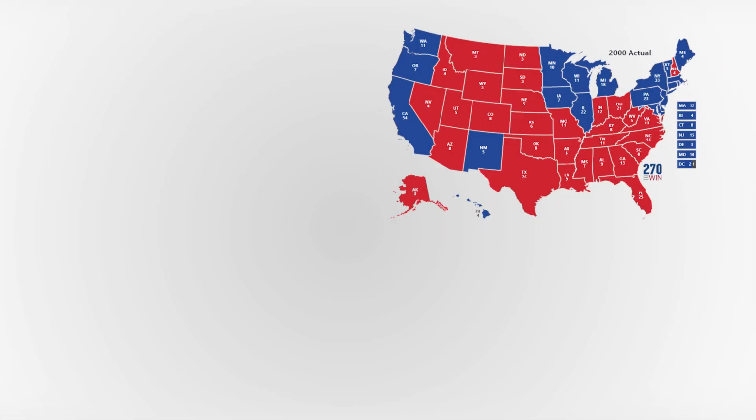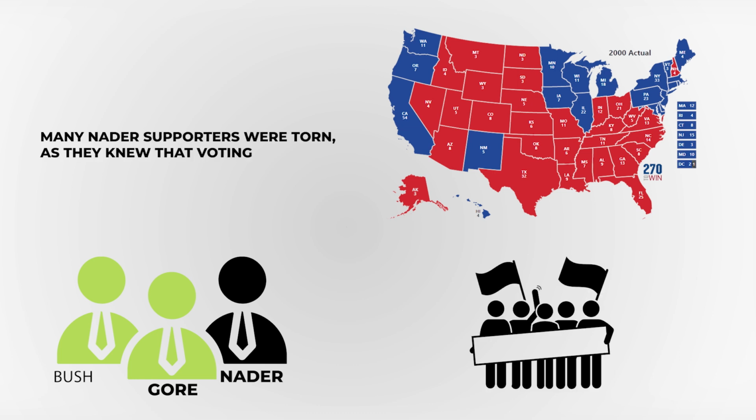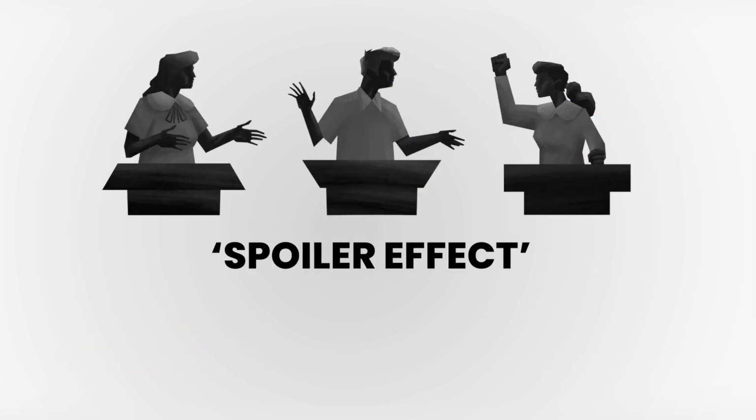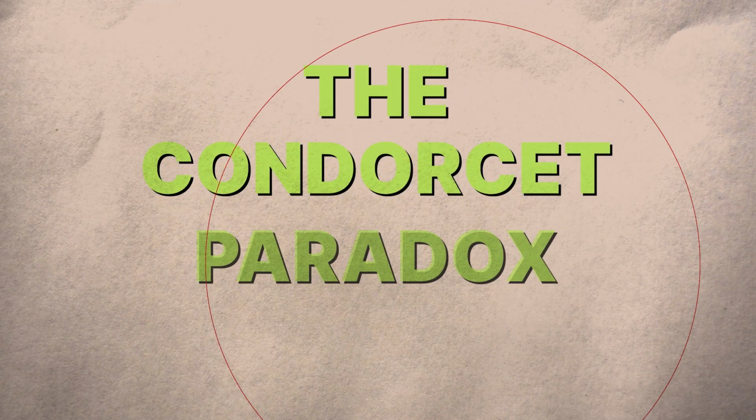Take the 2000 US election, for example. There were 3 candidates running: Bush, Gore, and Nader. Many Nader supporters were torn, as they knew that voting for him could inadvertently help Bush by taking votes away from Gore. When you have 3 or more candidates, it's impossible to construct an outcome where all individual voter preferences are represented. This is also known as the spoiler effect and serves to explain why attempts to reform voting often prove so difficult.